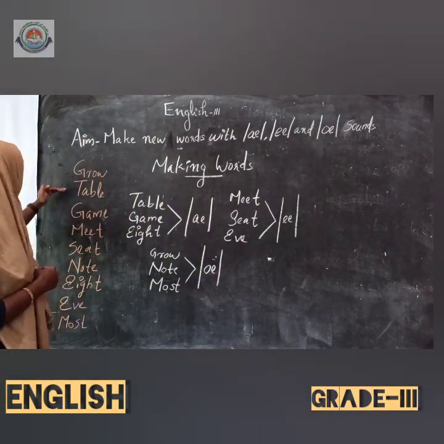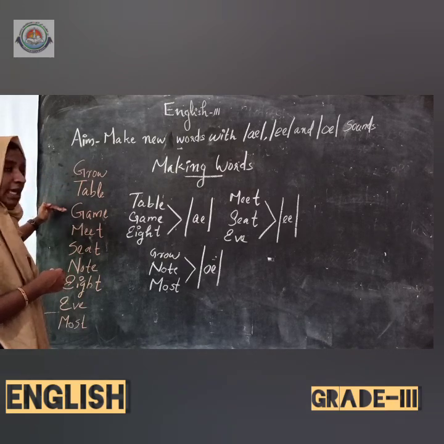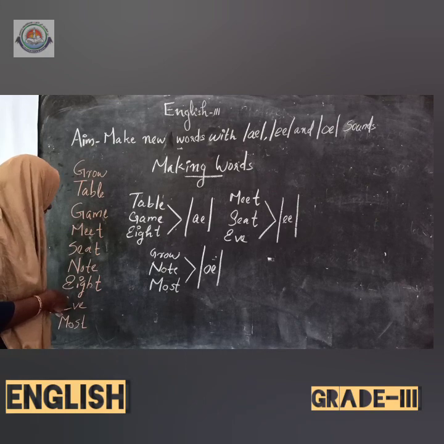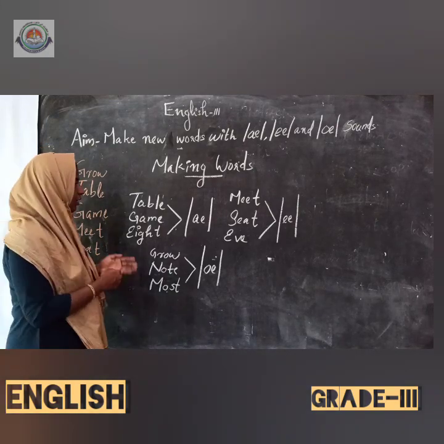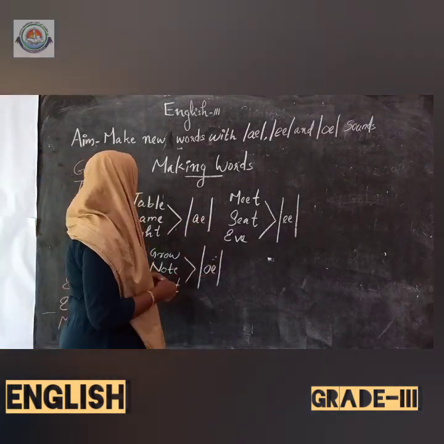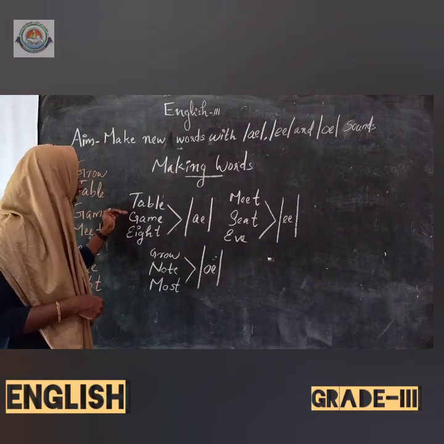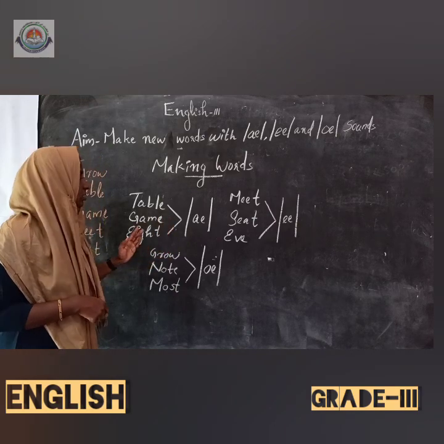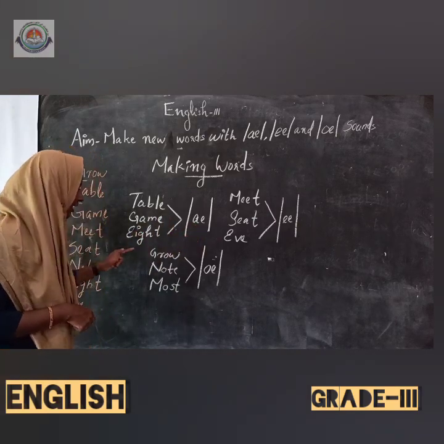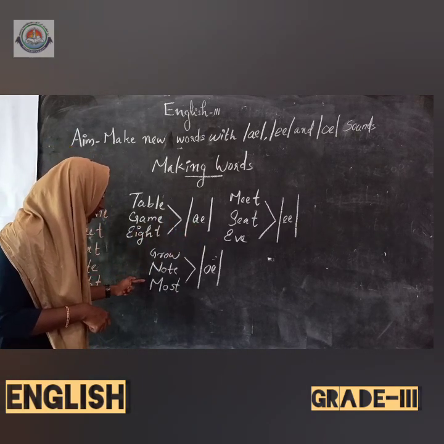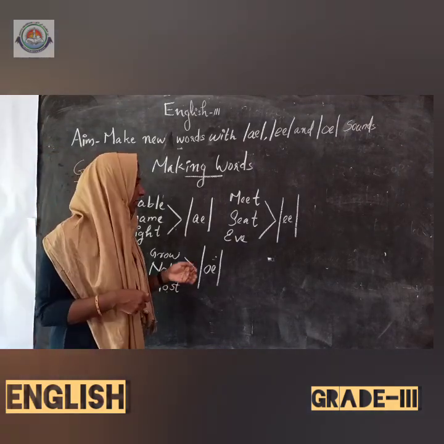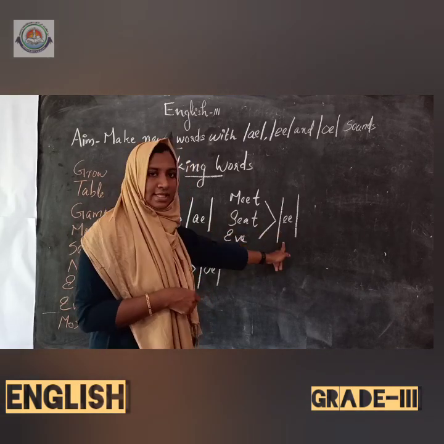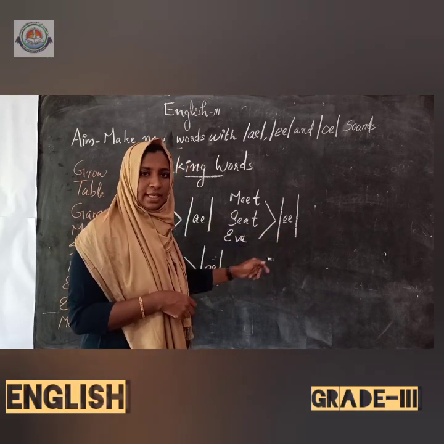Here we have 9 words: grow, table, game, meet, seat, note, eight, eve and most. Then we have divided these words into 3 groups. In the first group we have table, game, eight, which have the same sound. So it is A sound. And here grow, note, most have O sound. Then here we have meet, seat and eve. It is E sound. Okay. Is it clear to you, children?